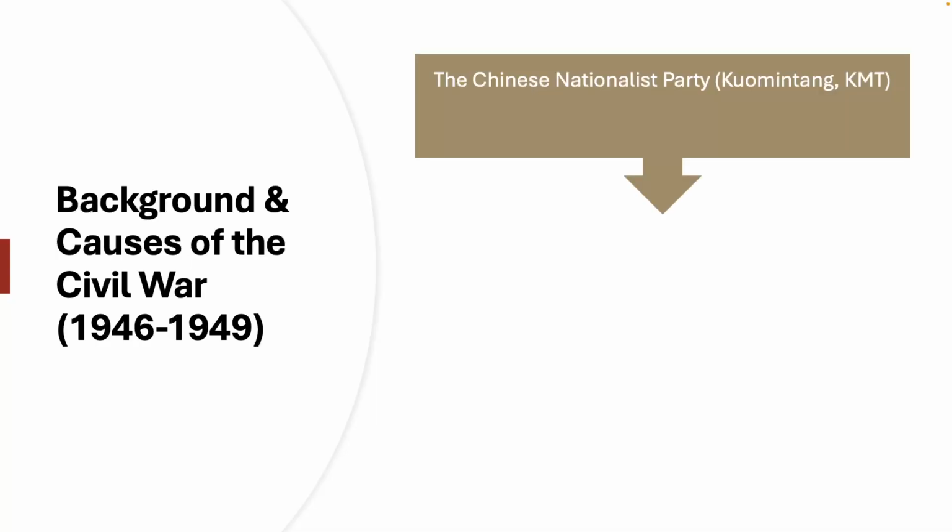And so ultimately, we can trace the origins of the Civil War to the unstable political environment that follows the fall of the Qing dynasty in 1911. We won't go all the way back to 1911 and the Qing dynasty, but ultimately we can see that the downfall of the Qing dynasty brings about the establishment of a nationalist government in China, which in turn has to deal with the impact of partially the First World War, but then more importantly the Second World War and the Sino-Japanese conflict, the invasion of China by Japan.